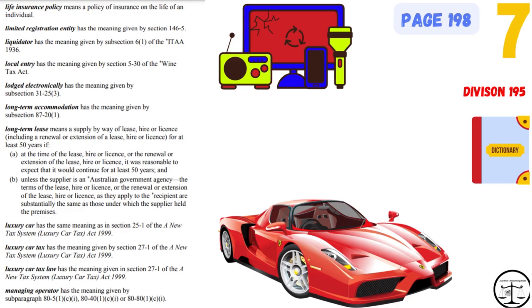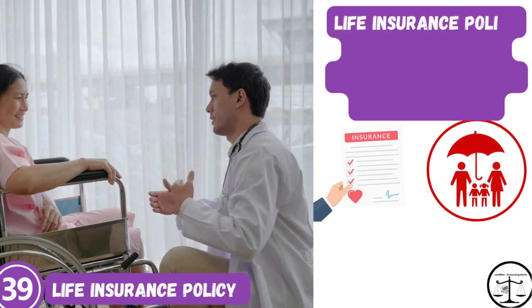39. Life insurance policy. 40. Limited registration entity. 41. Liquidator. 42. Local entry. 43. Lodged electronically. 44. Long-term accommodation. 45. Long-term lease. 46. Luxury car. 47. Luxury car tax. 48. Luxury car tax law. 49. Managing operator. Word number 39.